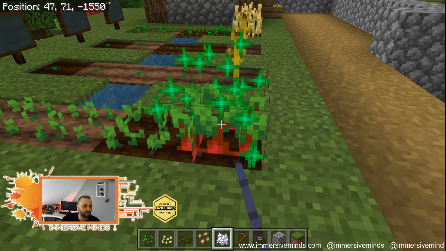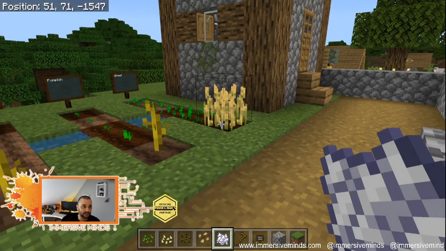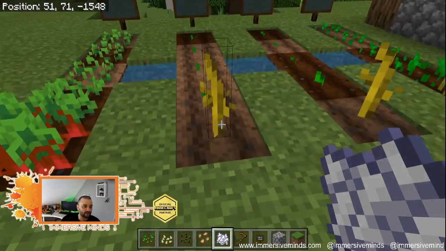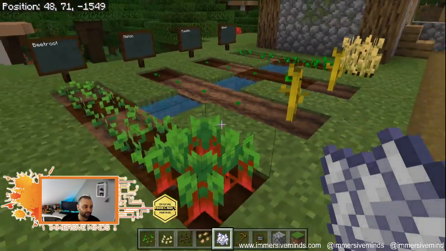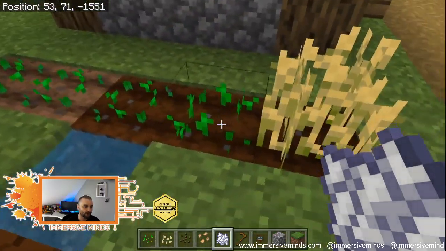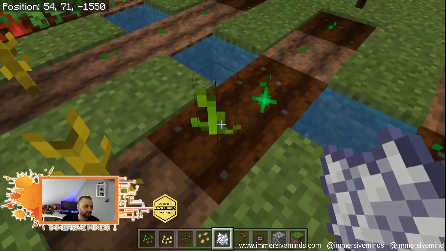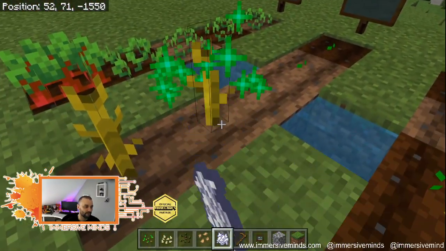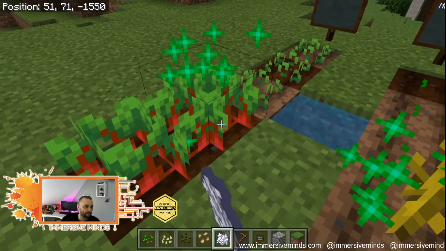But with beetroot, we only get one as well. So wheat, we only need one. Beetroot, we only need one. These guys, we need 4. Okay. And so we could do that with them all. Just going to feed them all up. There we are.